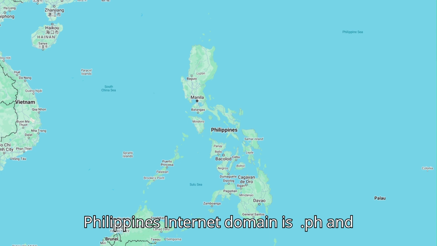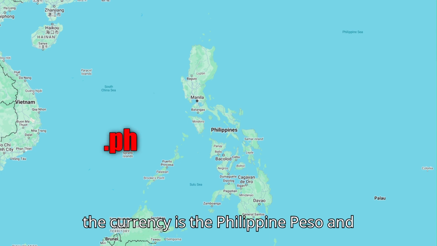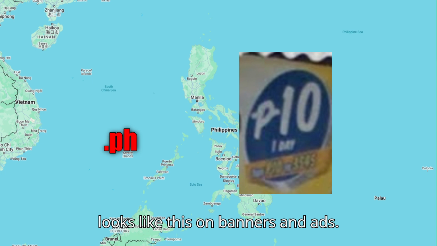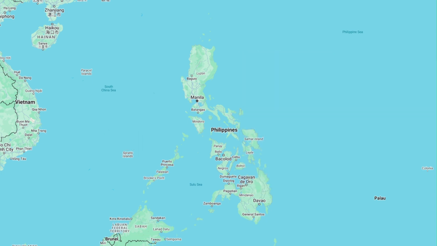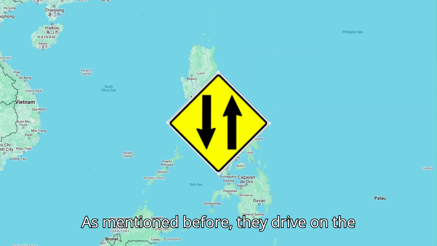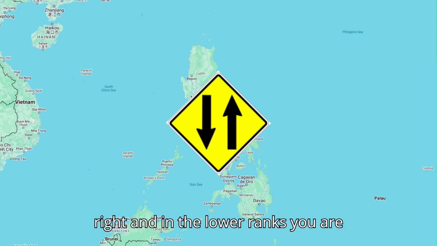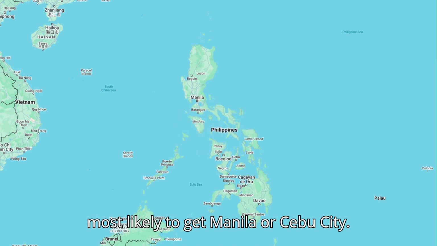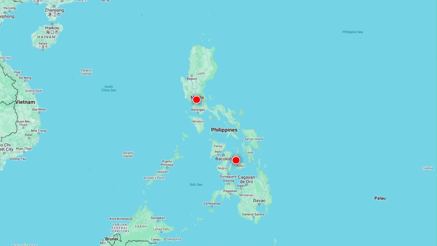Philippines' internet domain is .ph and the currency is the Philippine peso and looks like this on banners and ads. As mentioned before, they drive on the right. And in the lower ranks, you are most likely to get Manila or Cebu City.